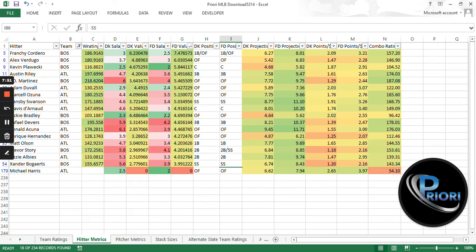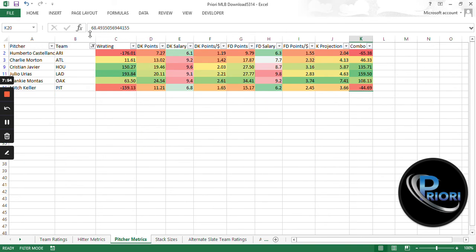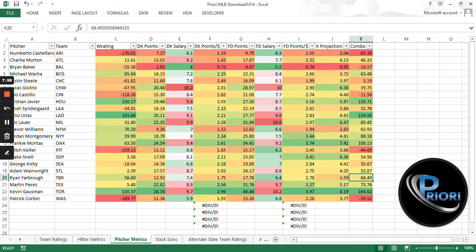So we will go ahead and continue going here, jump on over to the pitcher metrics. Let me clear the search that I had in there earlier. And so you see the same thing here with the pitchers, the name on the left side, then the team, and then we have the W rating. The pitchers also have a W rating, and it can get pretty intense at times. Obviously, you see someone like Castellanos going up against the Braves with a negative 176 W rating. The W rating does not like him. Corbin, negative 189. But then you see the guys up here like Urias with 193, Gausman with 150, Javier with 150. These are going to be the guys we want to play.